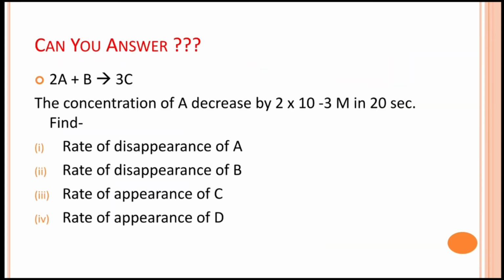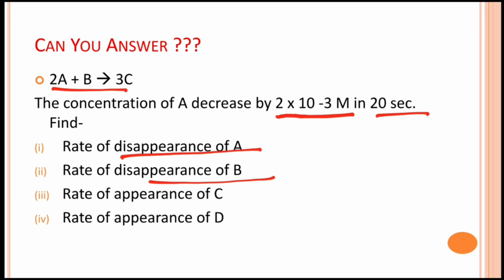Okay. Now there is a question for you. You are given a reaction 2A + B gives 3C, and the concentration of A decreases by 2 × 10^-3 mole in 20 seconds, and you have to find the rate of disappearance of A, the rate of disappearance of B, and the rate of appearance of C. Okay, D is not there in the reaction.